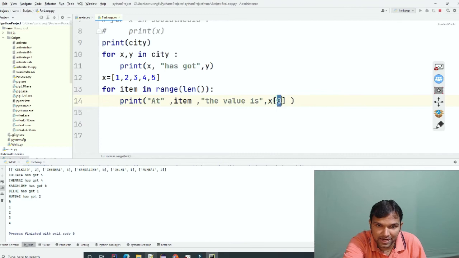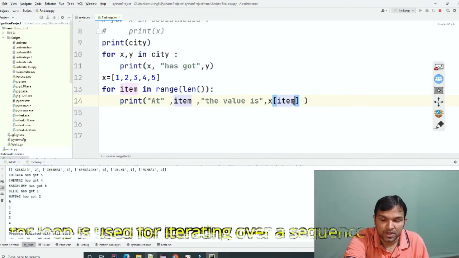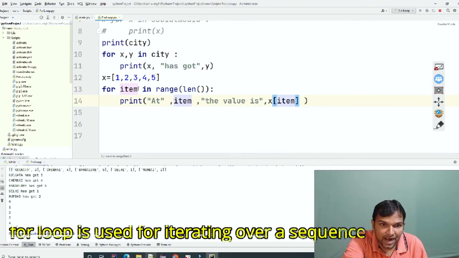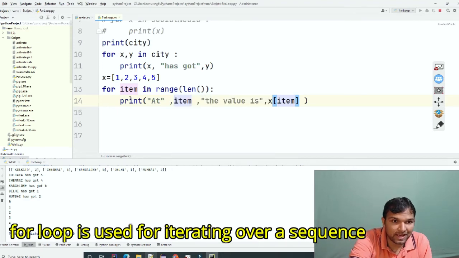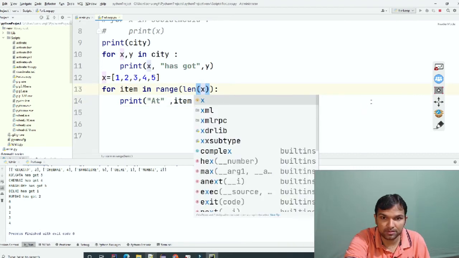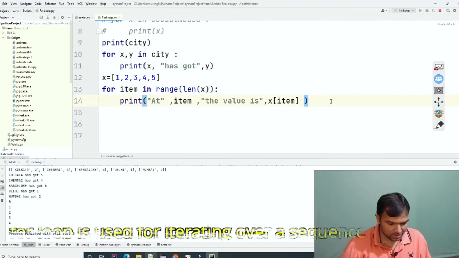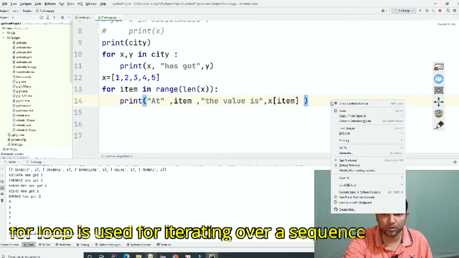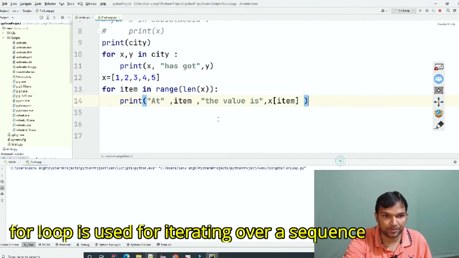If I write this, you will understand clearly. Our index is item and the value is where we have stored it, that is x. Range of length of x. Now let's run this program and see what it is printing.